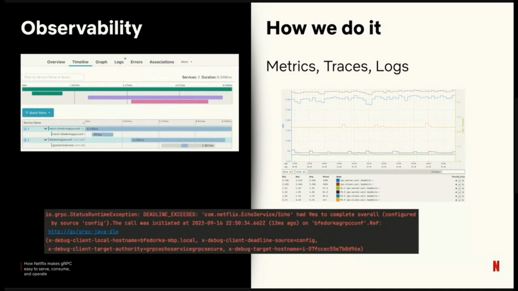Our logging implementation is pretty straightforward. We emit access logs, so you can get Apache style logs for latency and results. We don't want to do that on every single RPC for higher RPS services, but that is available. We also have MDC integration, so when you're getting logs in your logging framework, we can tell you what RPC was being called, which generated every log message.